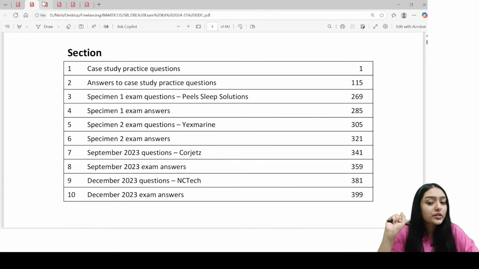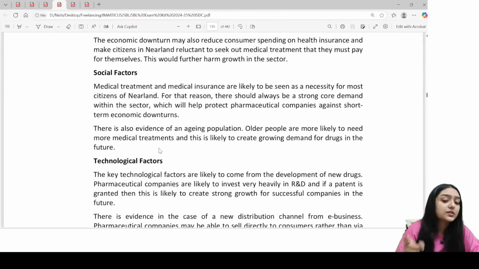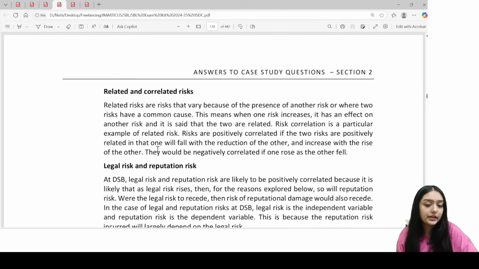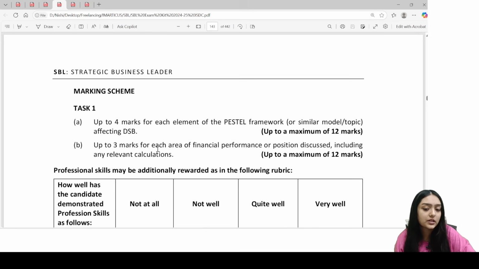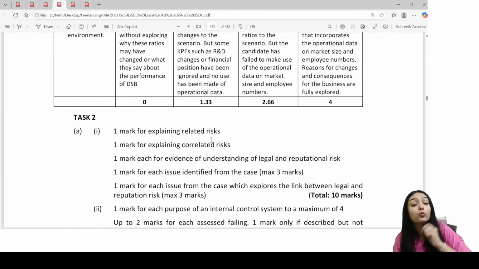Once you start doing the exam kit, read the pre-seen information and start doing it. Once you're done with the answers, towards the end you'll find the examiner's answer, I mean the marking guide. This is going to show you on what pointers the examiner is giving you marks. This is very important. I request everyone not to skip this. That's it.